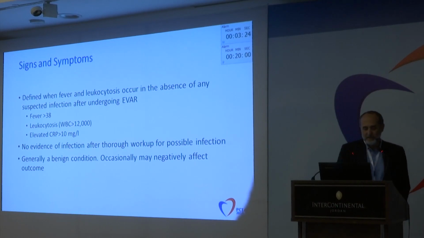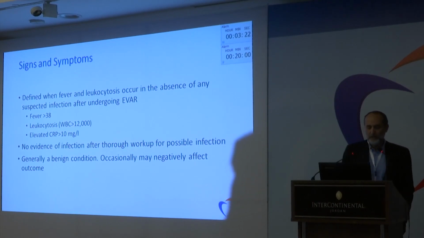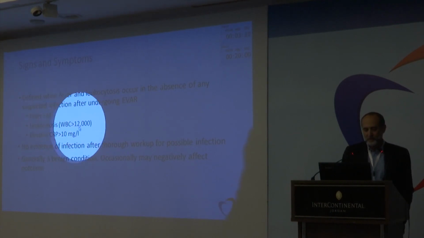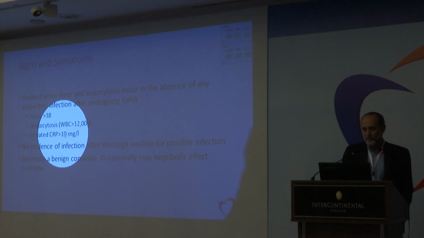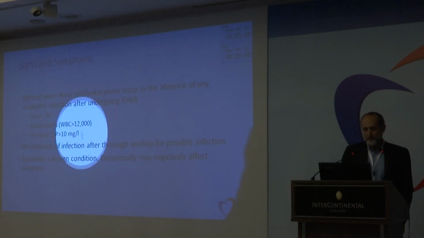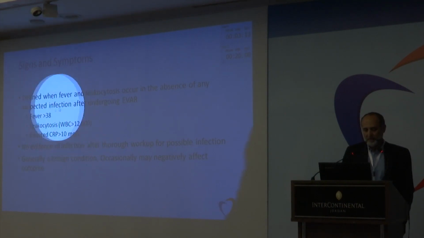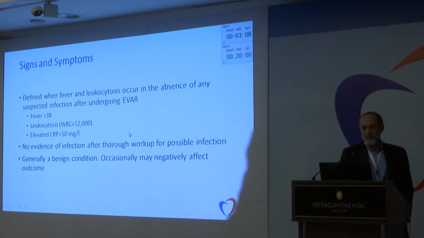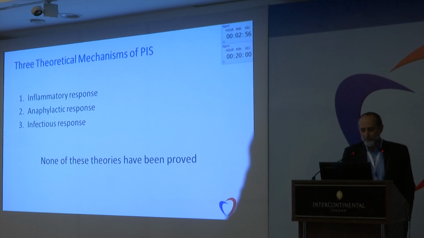Signs and symptoms: it's defined when you have a fever of more than 38, or leukocytosis more than 12,000, with an elevated C-reactive protein of more than 10. If you have these things, you can consider post-implantation syndrome. And it has to be considered always with evidence of absence of infection through a full workup for infections with cultures and everything else. In most of the patients it's a benign condition, but in some patients it may negatively affect outcome.